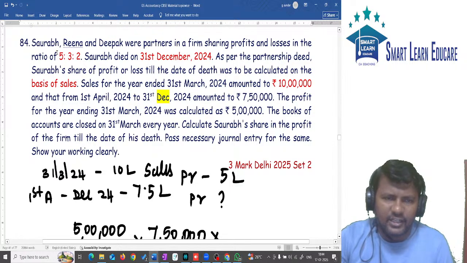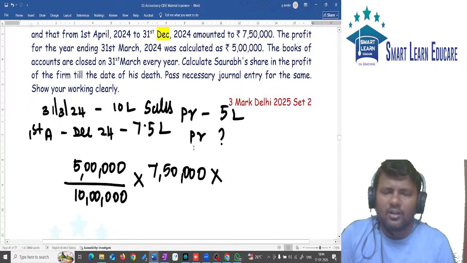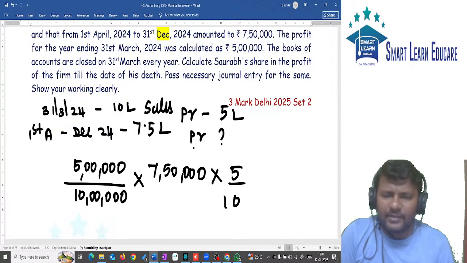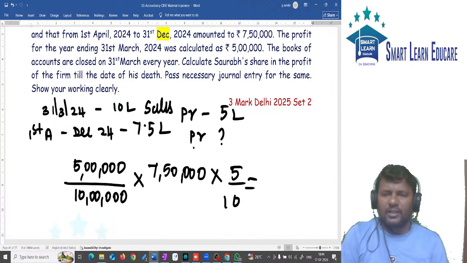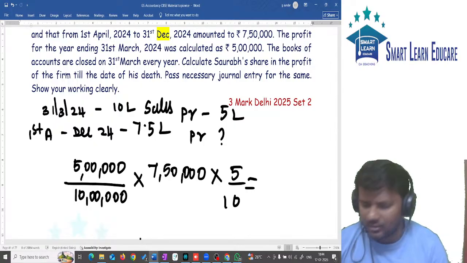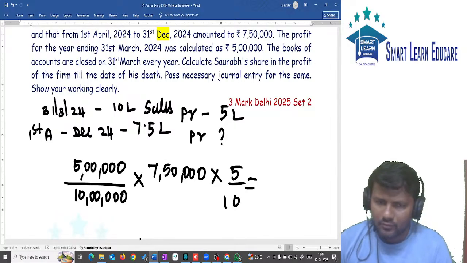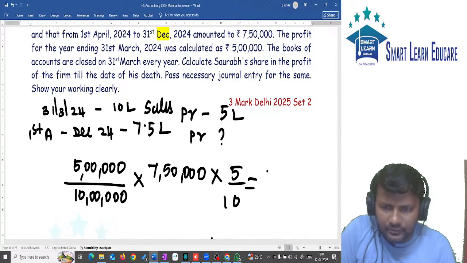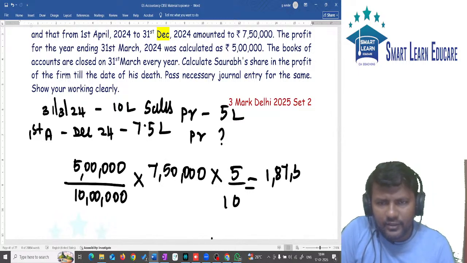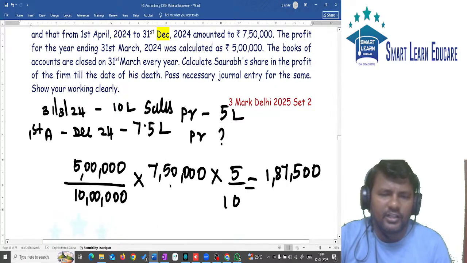Which partner died? S died. S's share is 5 by 10. So simplify this, you will get the answer. 5 lakh divided by 10 lakh, into 7,50,000, into 5 by 10. So the answer is 1,87,500. So what is the journal entry for this?